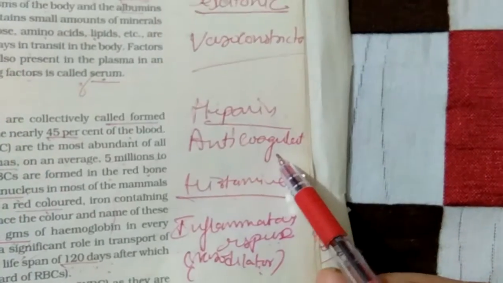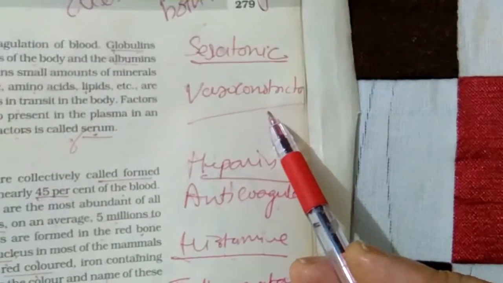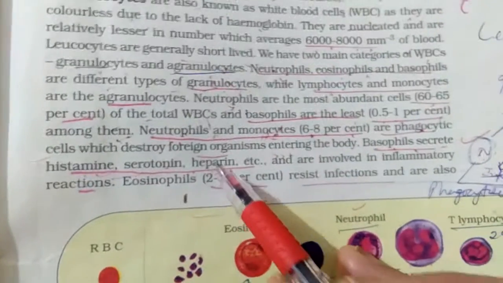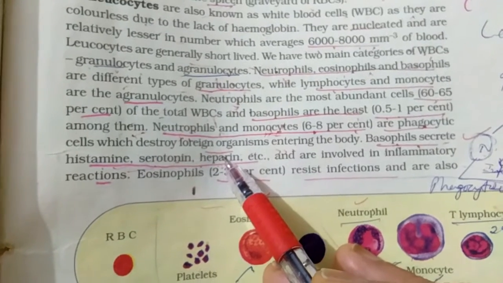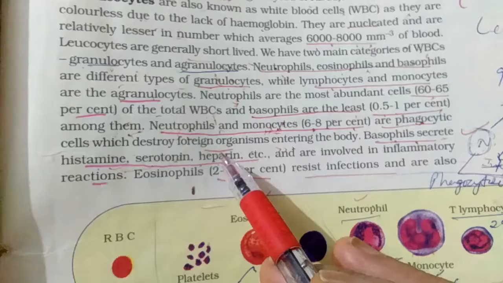Heparin is an anticoagulant, and serotonin is a vasoconstrictor, that means it constricts the blood vessel. Within the body the blood should not be coagulated, so heparin helps in not coagulating the blood. Blood will not get coagulated inside the body because of the presence of heparin.